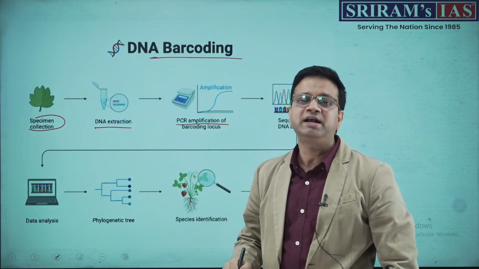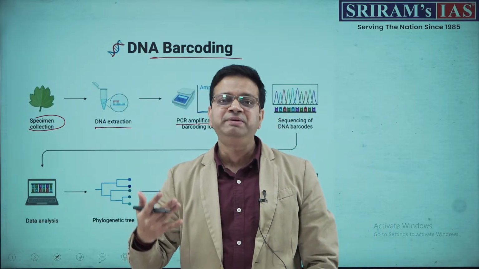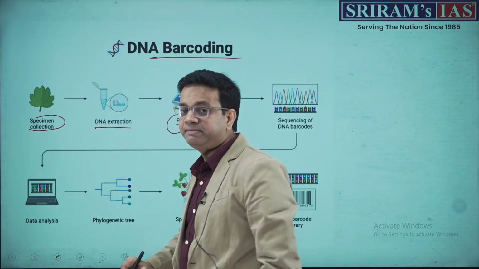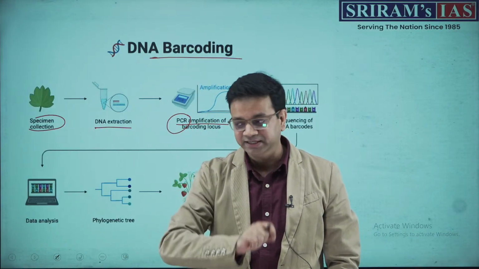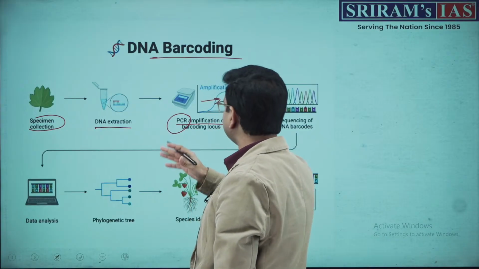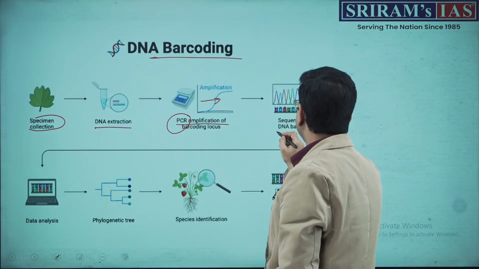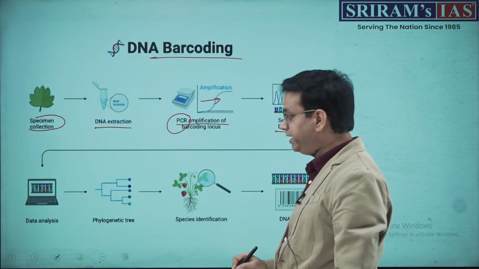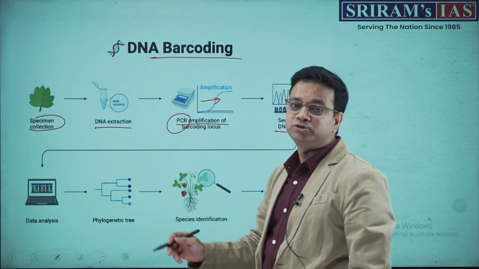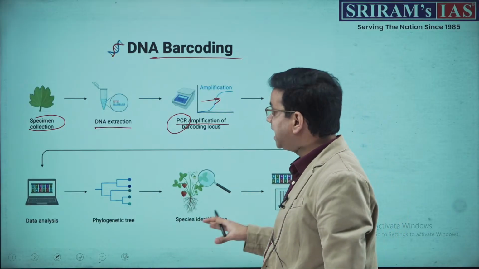What is this PCR? PCR stands for polymerase chain reaction. Make sure you read a little about polymerase chain reaction as well. This becomes important for the examination. Now, what is amplification? They actually extract it, right? And after extraction, a sequencing of DNA barcoding is done. Now, this barcoding looks like something and is stored as a repository, as a library, and this is how it functions.